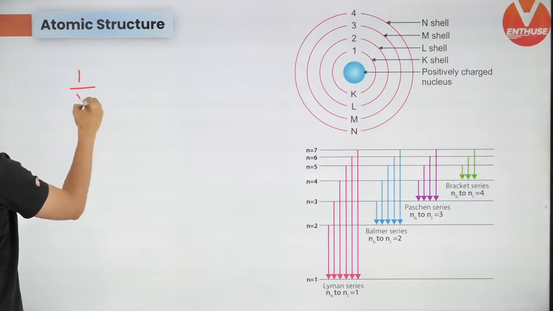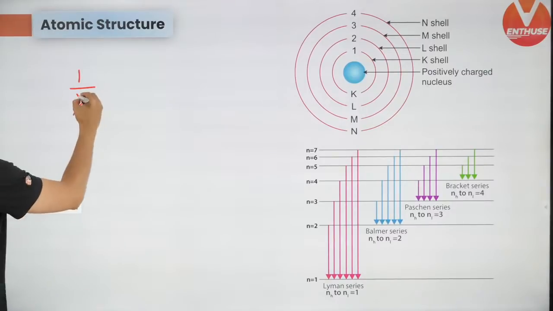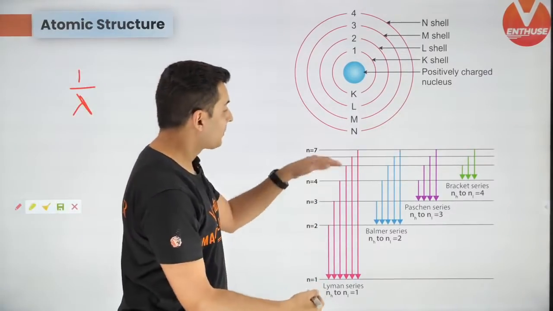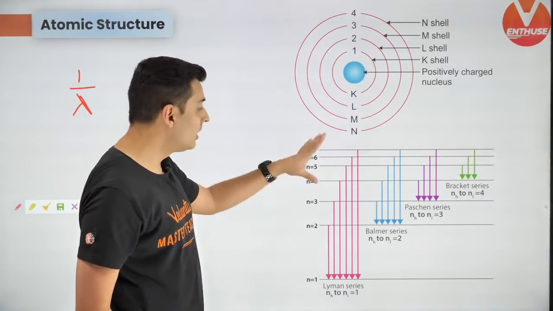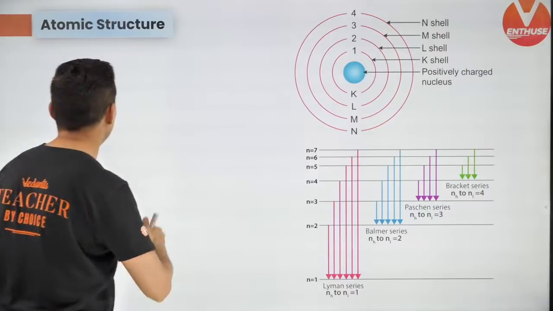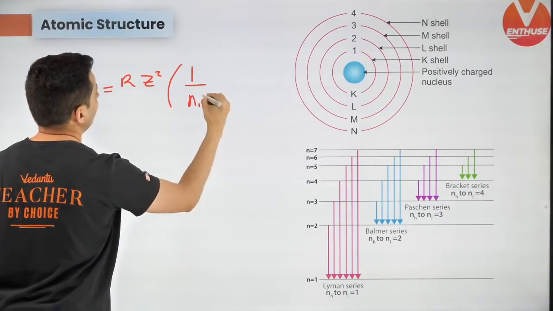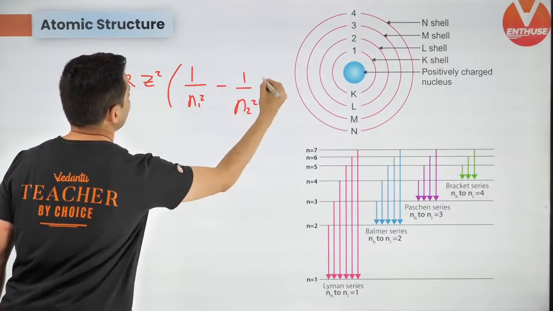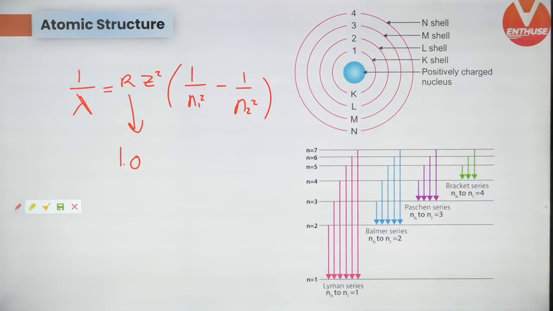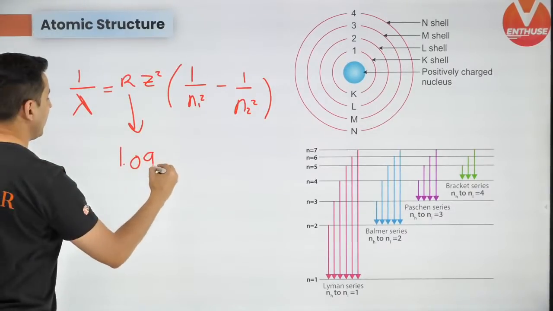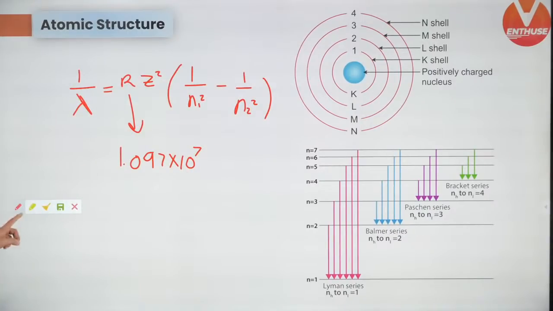And the wavelength, very, very important guys. The wavelength formula: when transition occurs, when an electron goes from high to low or low to high, the wavelength of the photon which is emitted is given by Rydberg's constant times Z square times 1 by n1 square minus 1 by n2 square. Rydberg's constant value is 1.097 into 10 to the power 7. All right, so that is the value of Rydberg's constant.